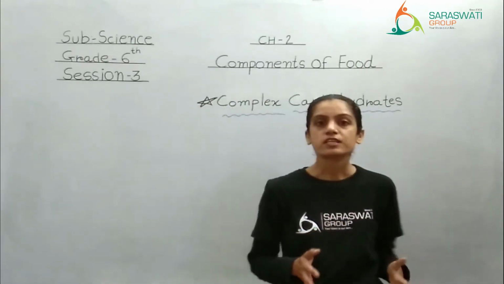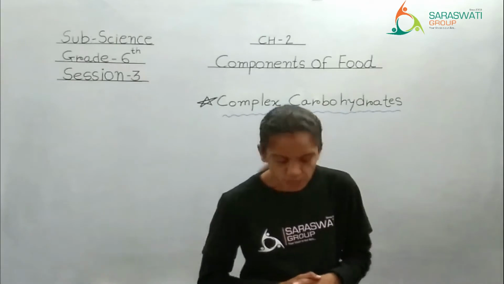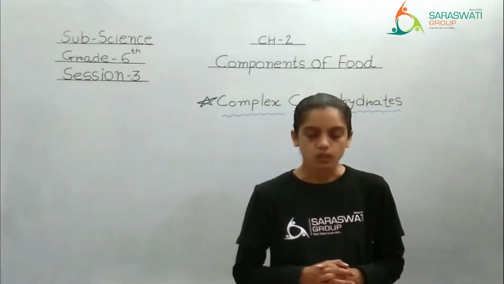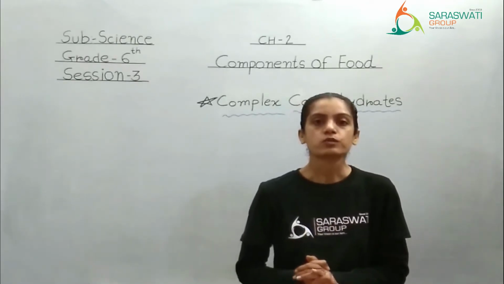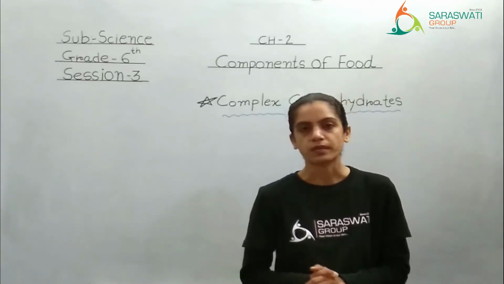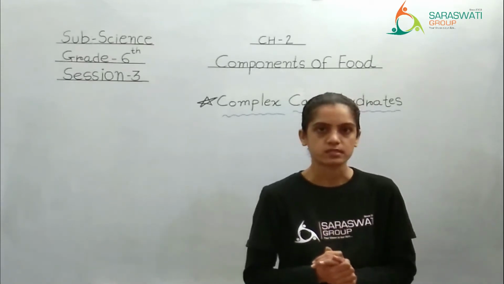In your textbook, please open page number 17, where we are going to start with today's topic, complex carbohydrates.